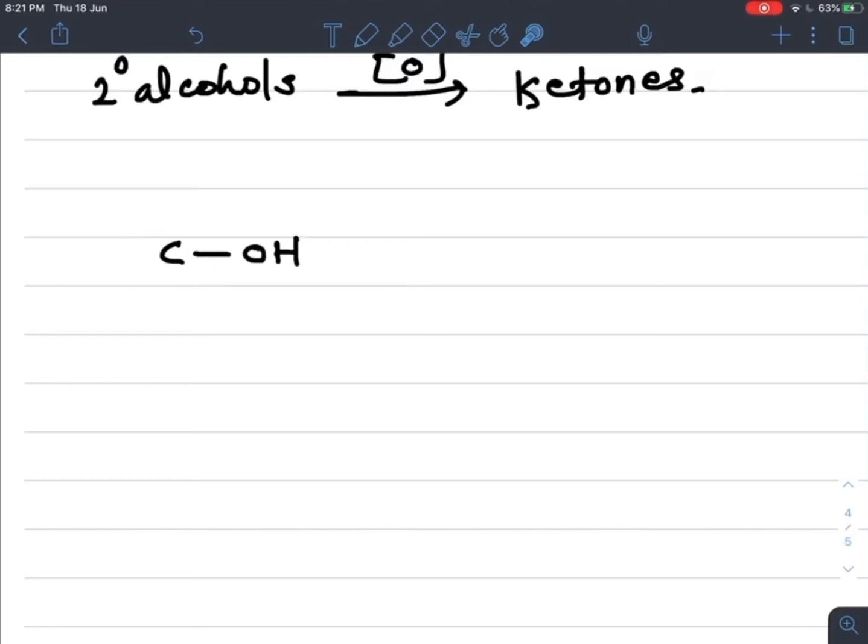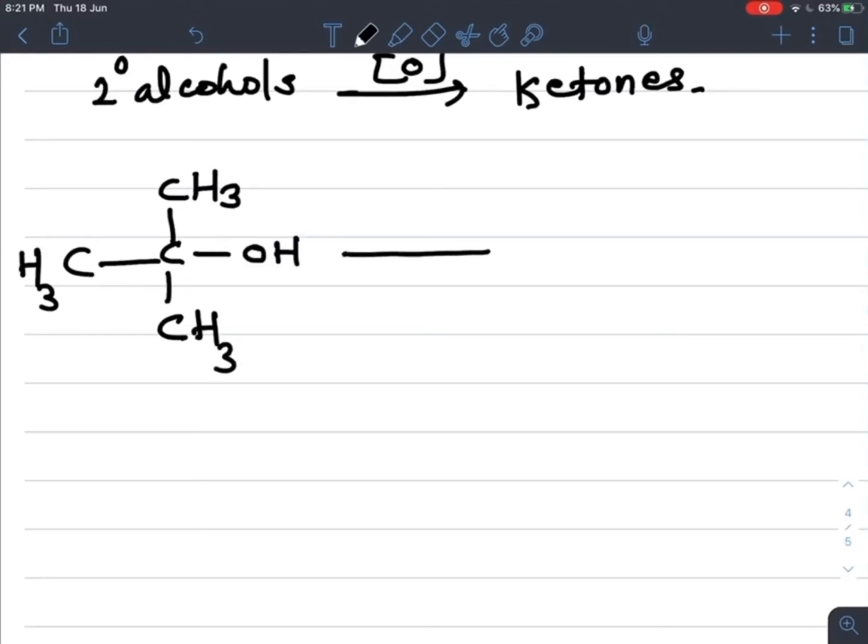So how does it become tertiary? When it is attached to 3 other carbon atoms. This is the carbon to which the OH group is attached, and this carbon is attached to 3 other carbon atoms. That's why this is a tertiary carbon. Now the remaining valency is completed by hydrogen. So here CH3, CH3, CH3.